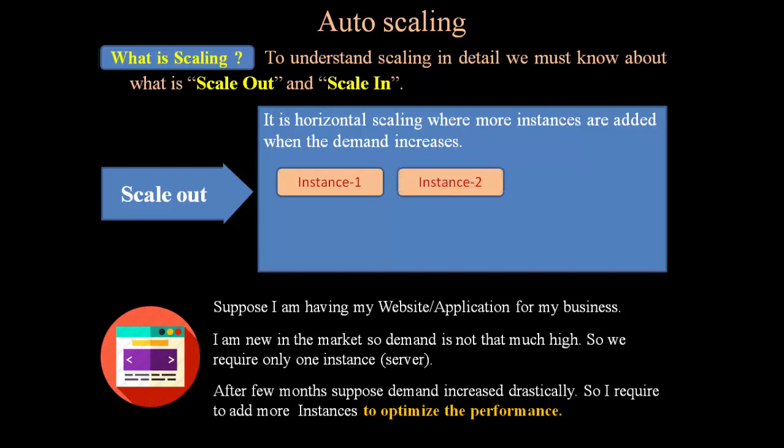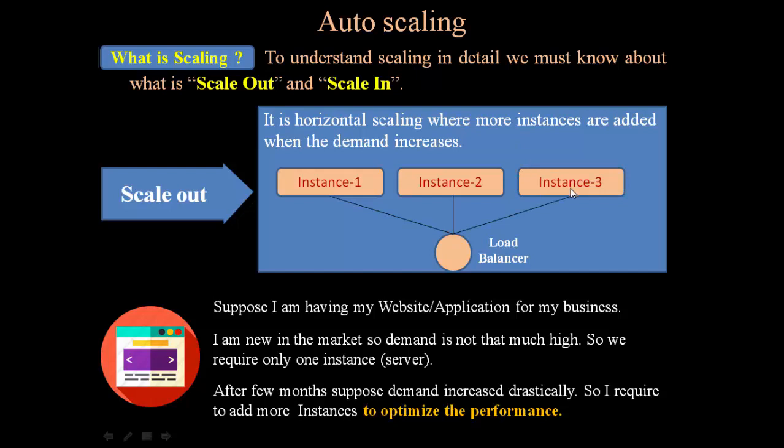So I am adding another instance, but whenever two instances are there, we have to distribute the load between these two instances, and for that we have to add a load balancer. The load balancer is used to distribute the load between instance number 1 and instance number 2. Suppose after a few months demand increases again, so I have to add instance number 3.